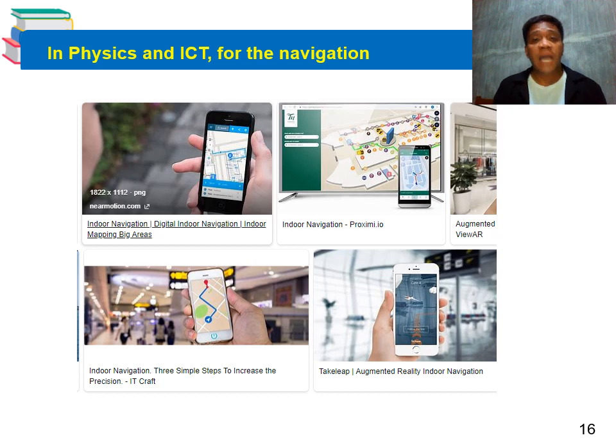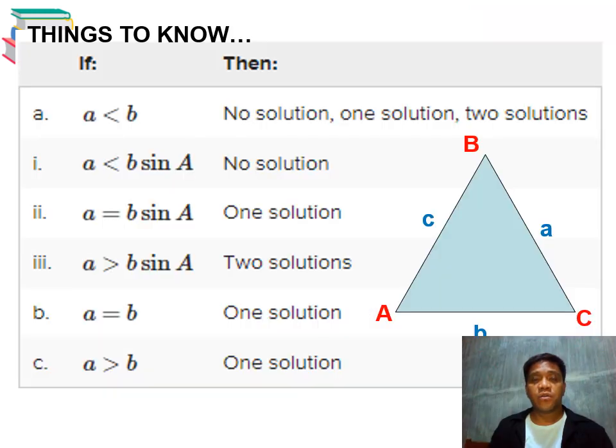Also in physics and ICT, for navigation, we're also going to consider how the data or the program is being implemented or captured because of the concept of navigation, and specifically the concept of SSA or the sine law.